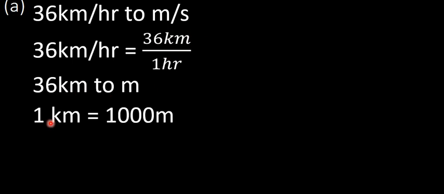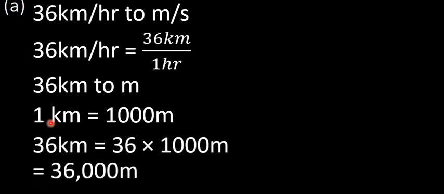So we are going to convert the 36 kilometers to meters. First of all, convert 36 kilometers to meters. And we know that 1 kilometer is equivalent to 1,000 meters. And so 36 kilometers is equivalent to 36 times 1,000, which gives us 36,000 meters.